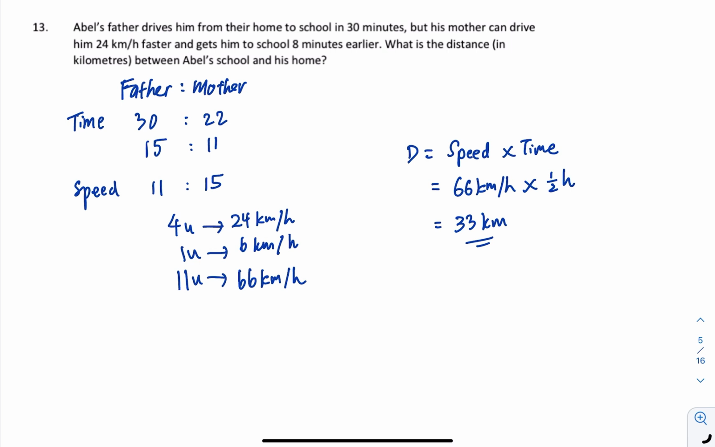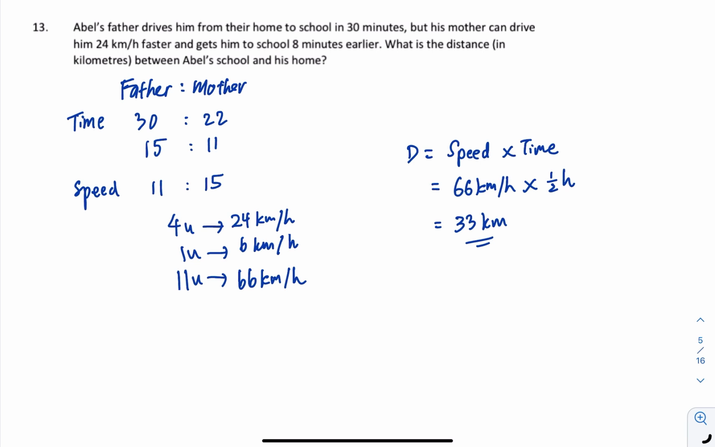Okay, question 13. Abel's father drives him from home to school for 30 minutes, but the mother can drive him 24 km per hour faster and get him to school 8 minutes earlier. What's the distance between the school and the home? Okay, this one is quite straightforward. We need to find out the ratio of the time, because with the same distance, the ratio of the time will determine the ratio of the speed. So in the first case 30 minutes, the second case is 22 minutes to reach school.